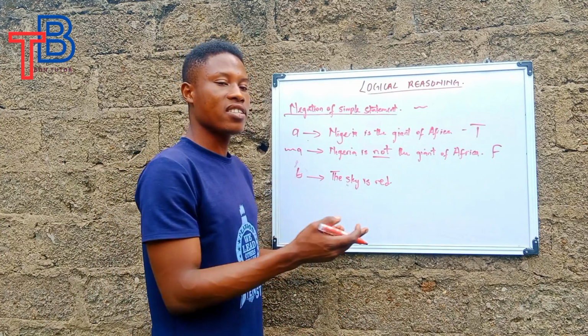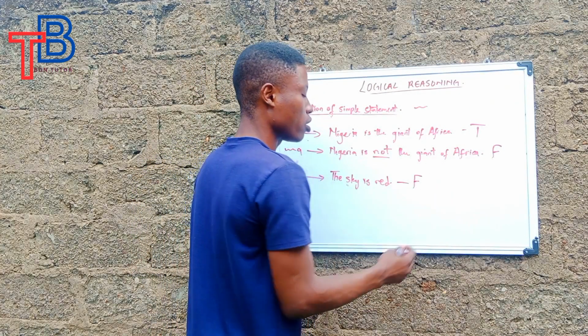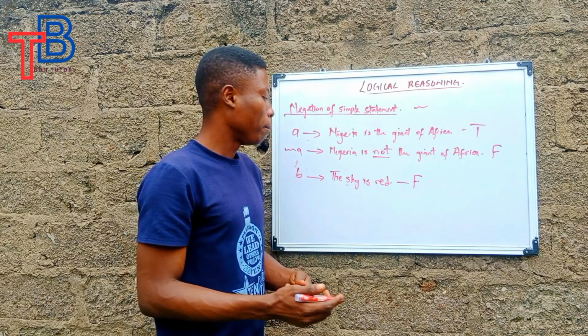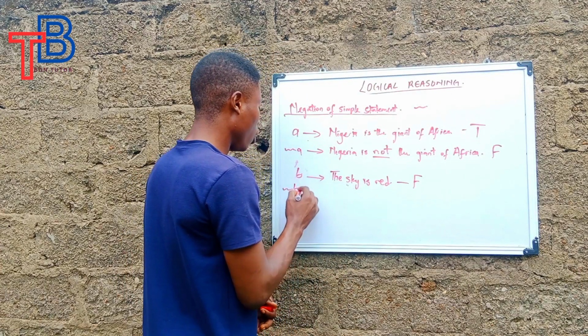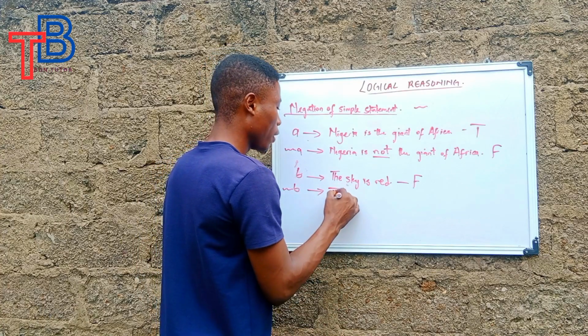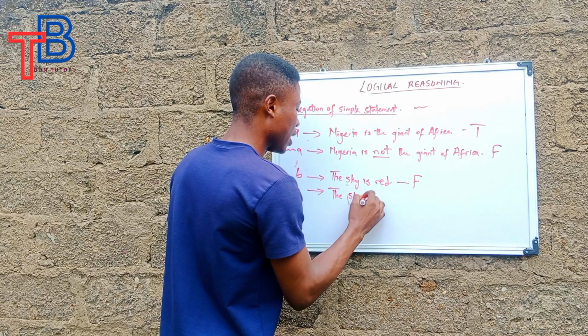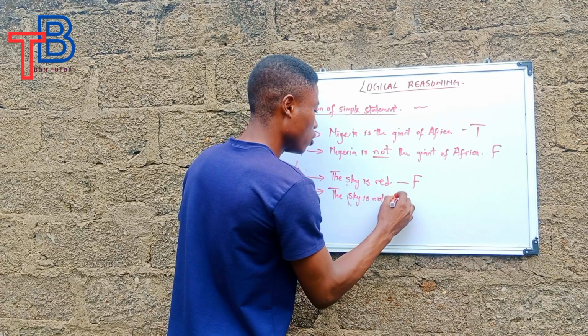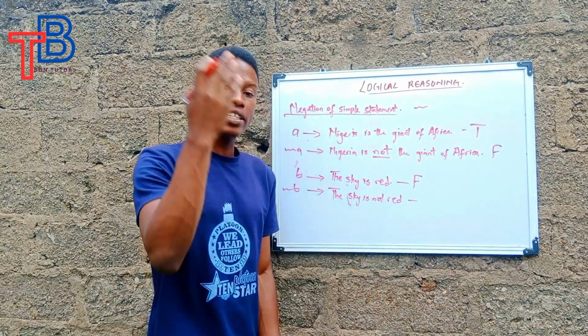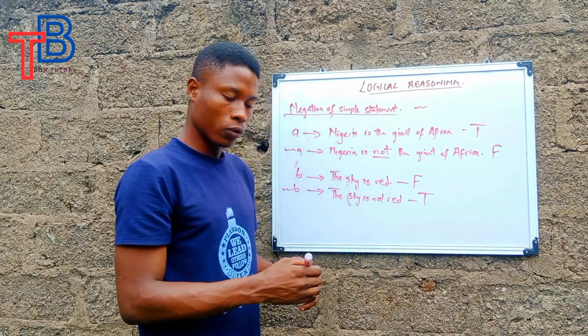So the fact that I said the sky is red simply means this statement is false. But now the negation of the statement the sky is red will be the sky is not red. And truly the sky is blue and not red, which makes this statement true.